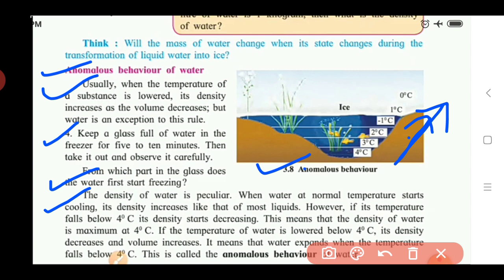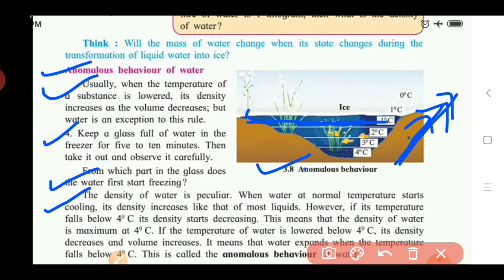Density decreases and the volume of water increases. Due to that, we see that ice requires more space compared to liquid water. Why? Because we know that at normal temperature, when water cools, its density increases like that of most liquids. But when the temperature falls below 4 degrees, the anomalous behavior is shown by the water: density goes on decreasing and volume increases.